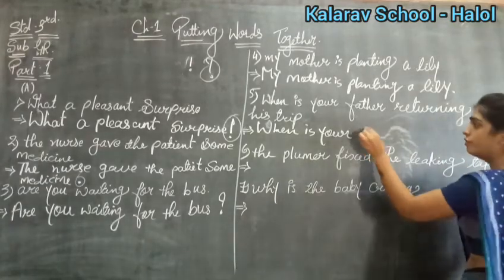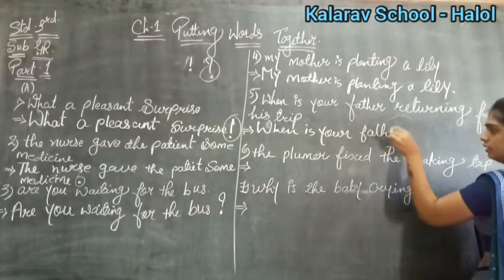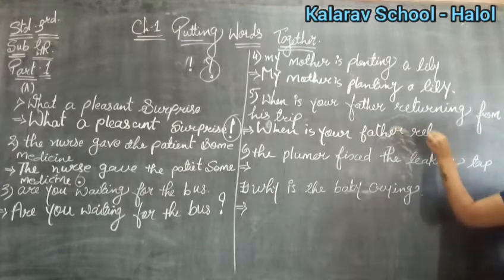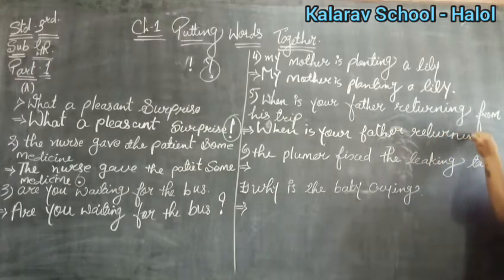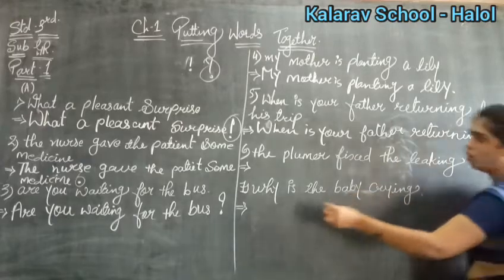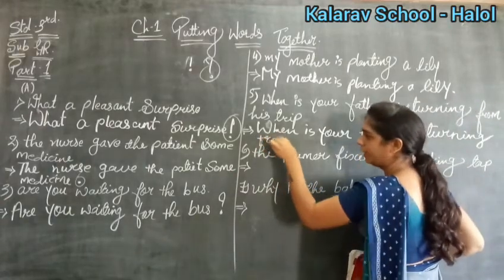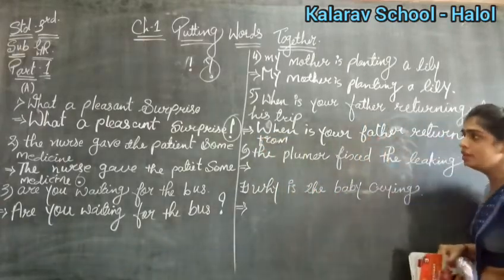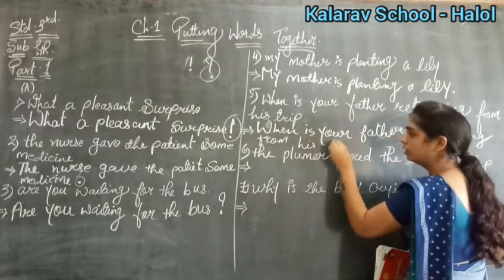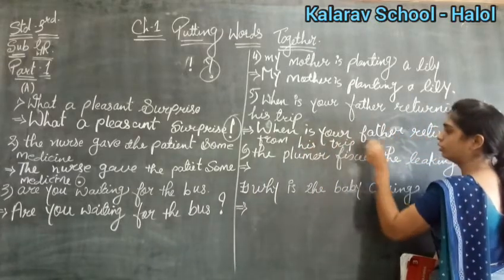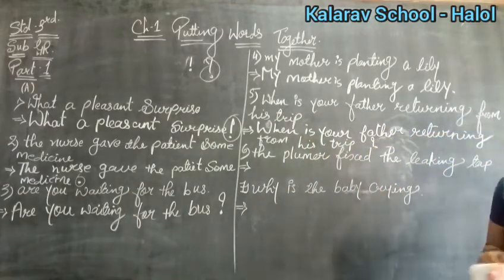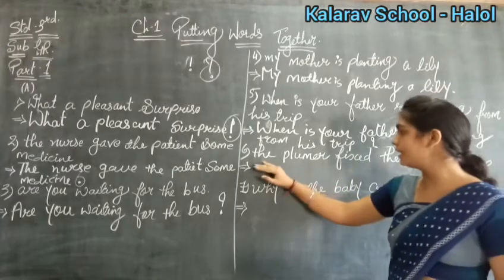Okay. So your father returning from his trip, right? So we have started with when. So in the last what you will put? You will put a question mark. Clear after this?